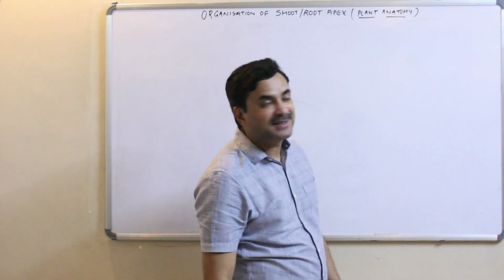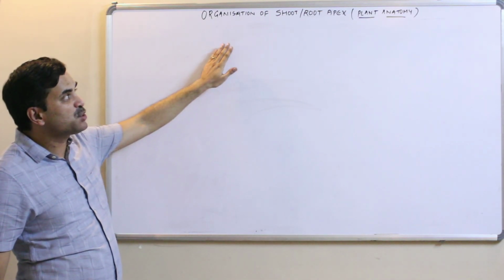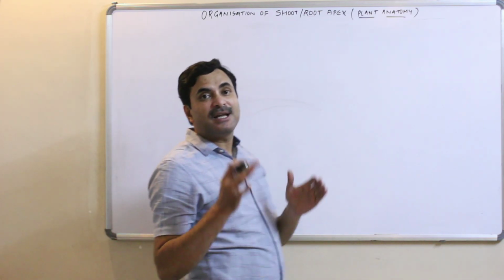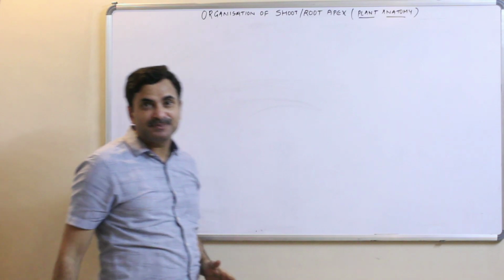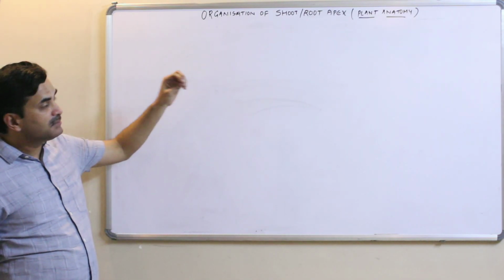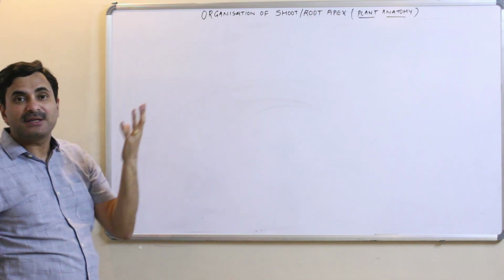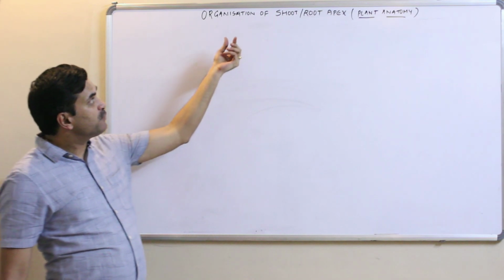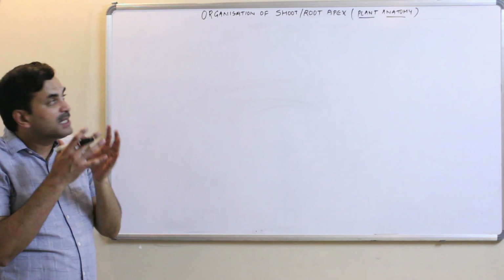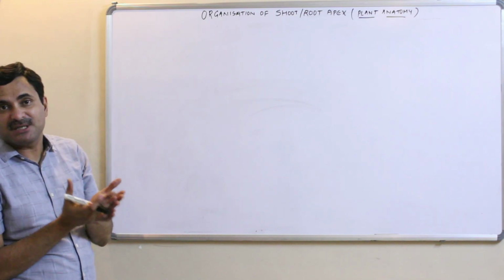Hello to all. Today we will discuss the organization of the shoot apex. We have already studied what apical meristem is, and apical meristem is found at the apex of the root and the shoot. Today we have to study what type of organization is found at the root and shoot apex where the apical meristem is found.